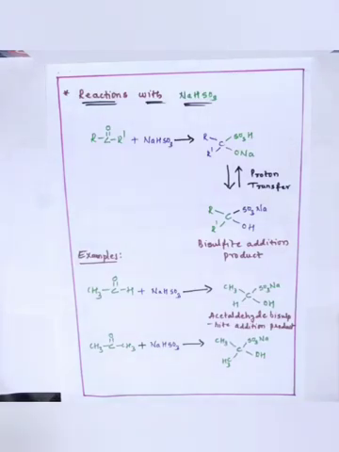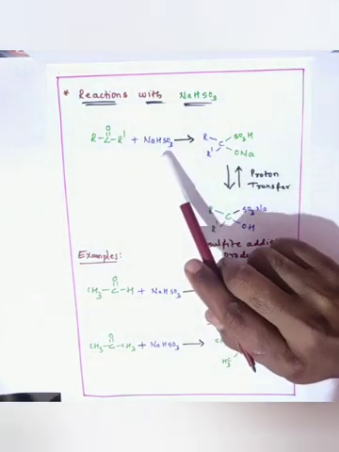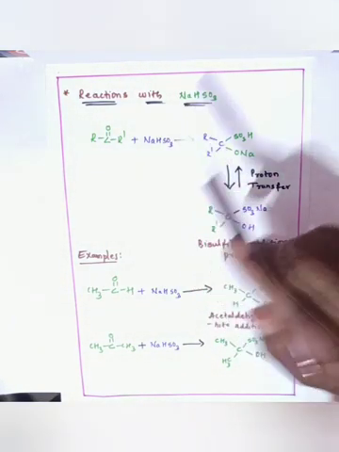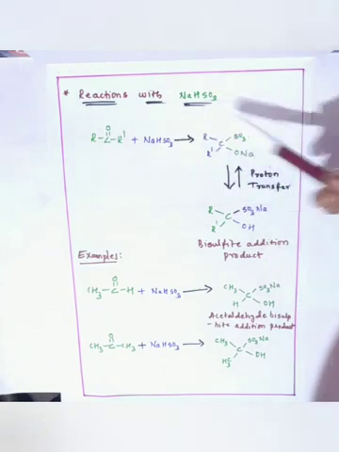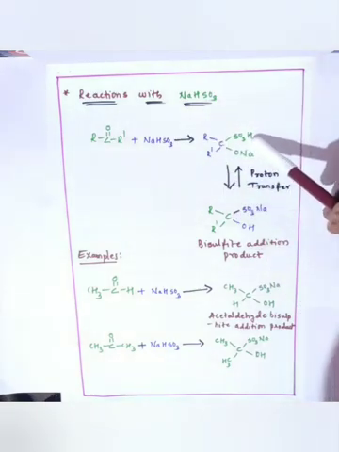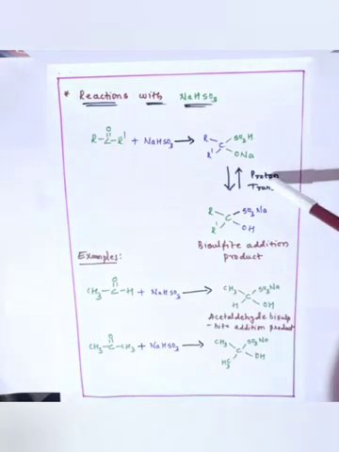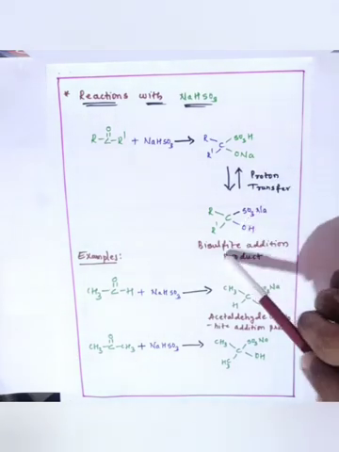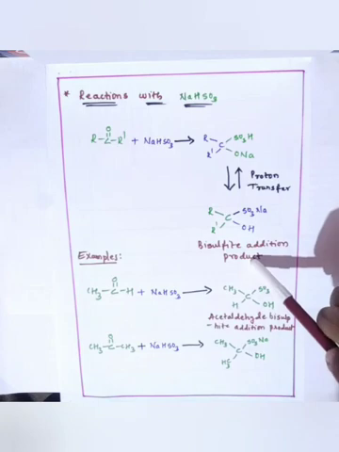The next reaction is the reaction with sodium hydrogen sulfite, that is NaHSO3. When aldehydes and ketones react with sodium hydrogen sulfite, it gives a sulfite substituted intermediate product. After proton transfer, this gives the bisulfite addition product.